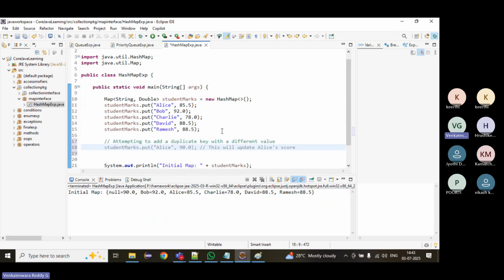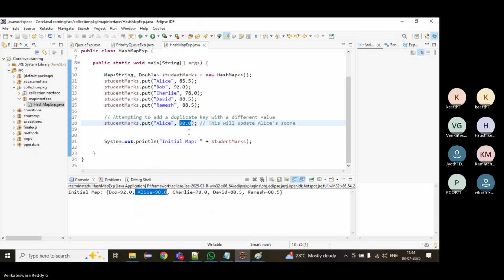What will happen if we try to add a duplicate key? It will override the previous value. Suppose here the marks are 85.5, but now I have added again with 90. Now what will it do? It will override, that means the previous value will be overridden with this. That's why we must be very careful while adding keys. If we add duplicate keys, it will override the previous value.